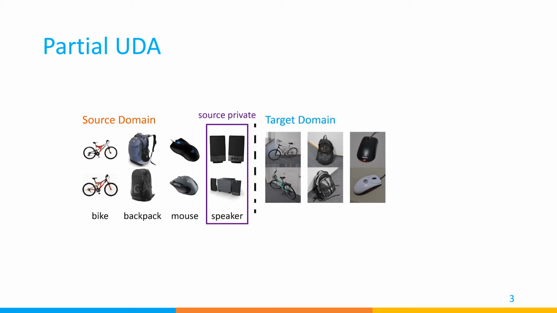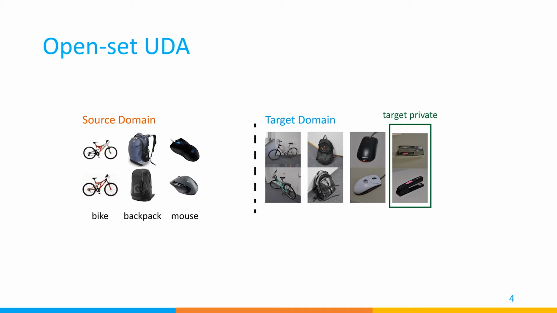When some classes only appear in the source domain and are not contained in the target domain, we call this setting partial UDA, where the number of source classes is larger than that of target classes. We call these additional classes in the source domain source private classes. Another scenario is that some additional classes exist in the target domain, named target private classes.